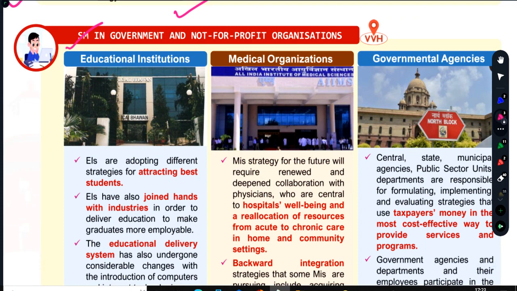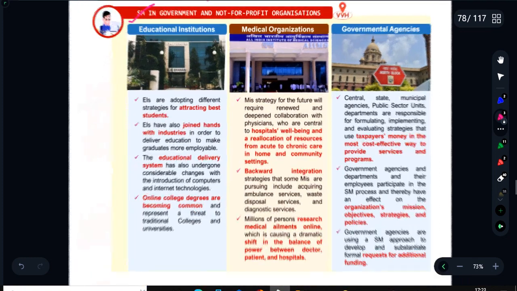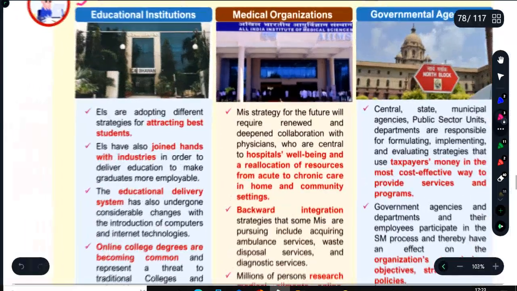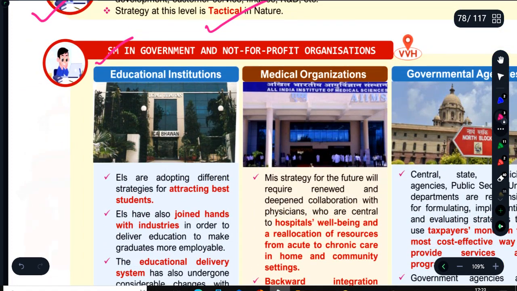Yes. Whether it is an educational institution, a medical organization, a government agency, or some other not for profit organization, everyone needs to follow the strategic management process, and the reason is very simple. Number one, every organization has its environment, has its set of competitors, needs funds, needs to grow, needs to find its followers and subscribers, etc. And there are also competitors.